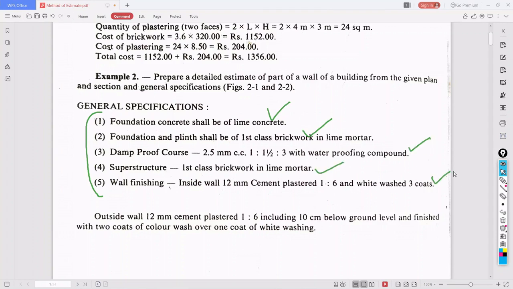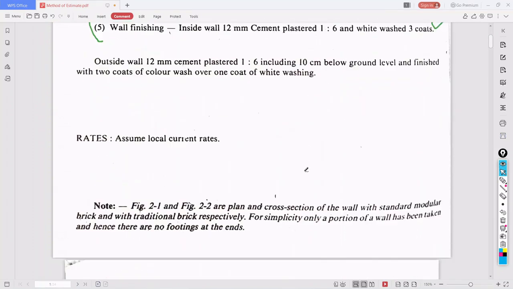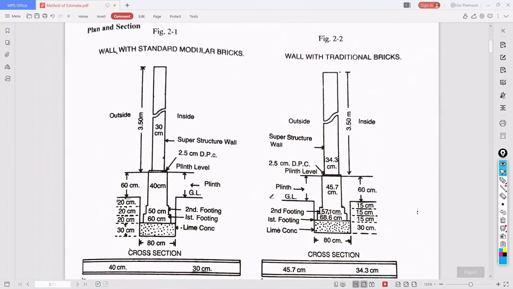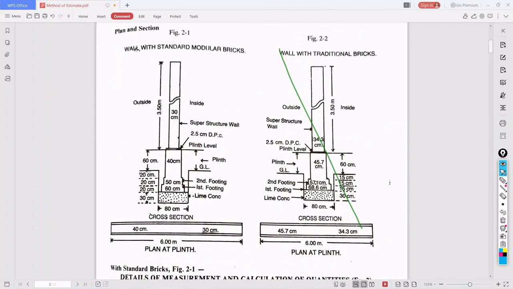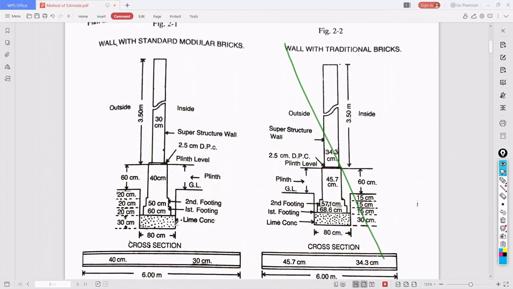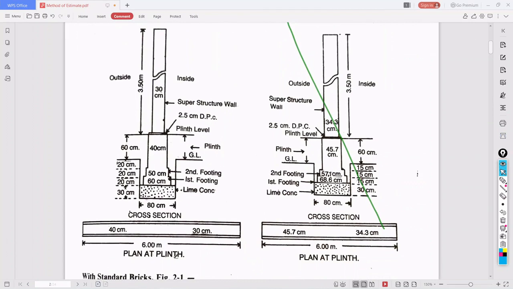Okay, for this part of the wall of a building, what we need is the cross section of the drawing so that we can estimate, right? So first we will see the diagram. See here. With traditional walls, don't consider here. Consider this one with standard modular bricks. So what is the plinth plan? Plan means seeing from upward. So what is the length of the wall? It is 6 meter.